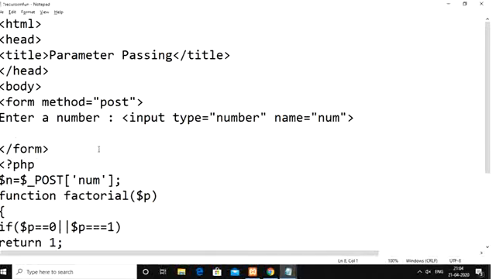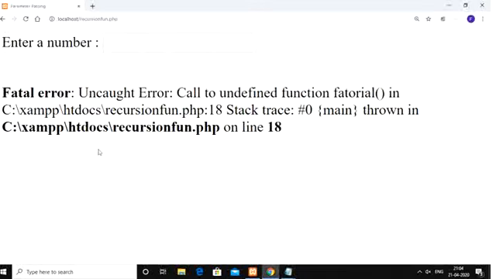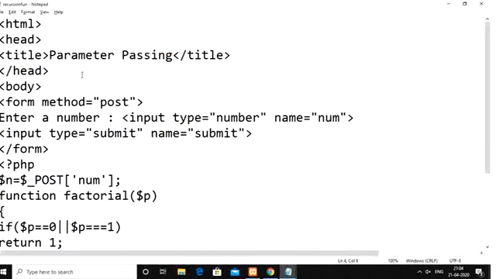Here actually you need to have a submit button, input type equal to submit, then name equal to submit. So 5. A little bit of modification we need to do.